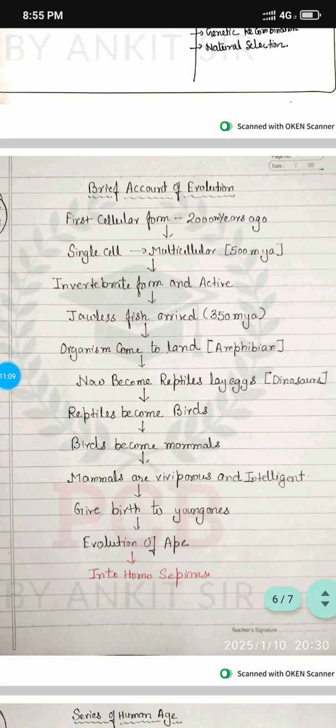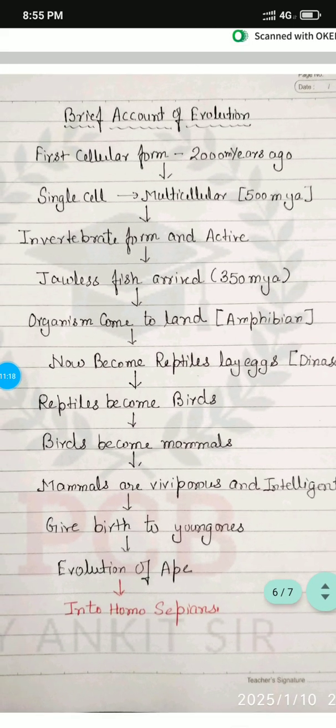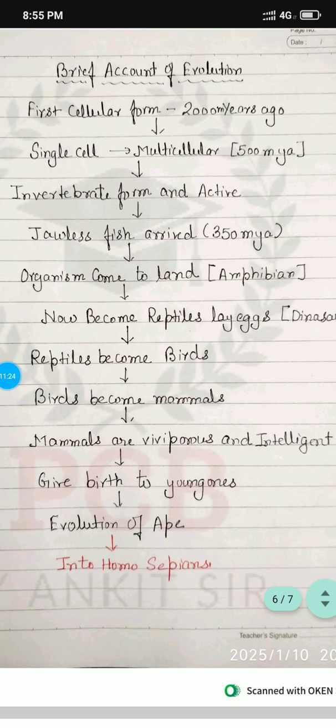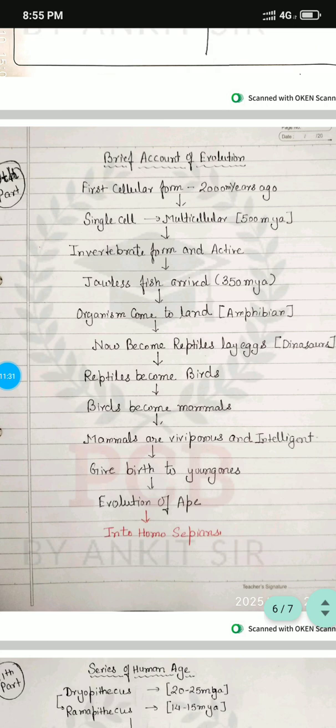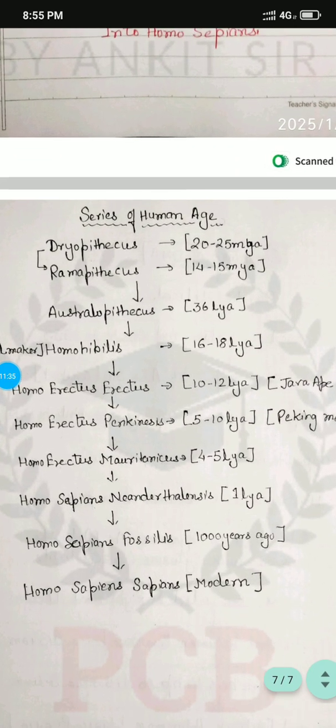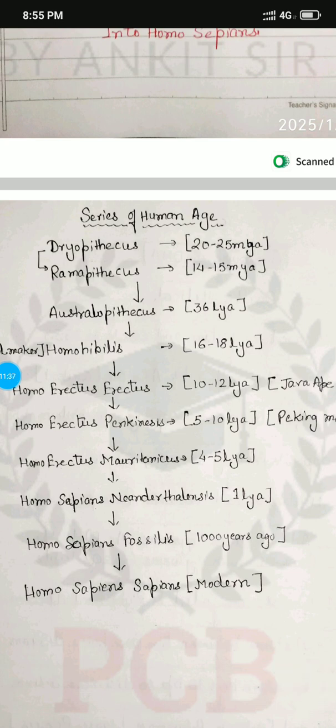One of the largest dinosaurs is T-Rex, Tyrannosaurus. Now some reptiles had wings and became birds. Birds became mammals, and mammals are viviparous and intelligent because they give birth to young ones. From there came the evolution of apes, and they converted into Homo sapiens. At the end we go through the series of human ages. First, Dryopithecus came 20 to 25 million years ago.